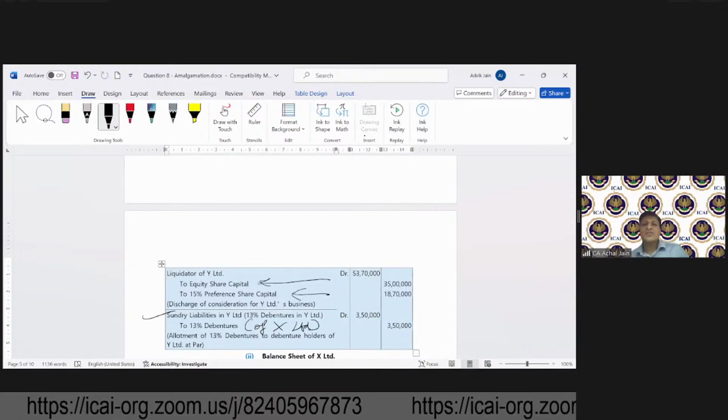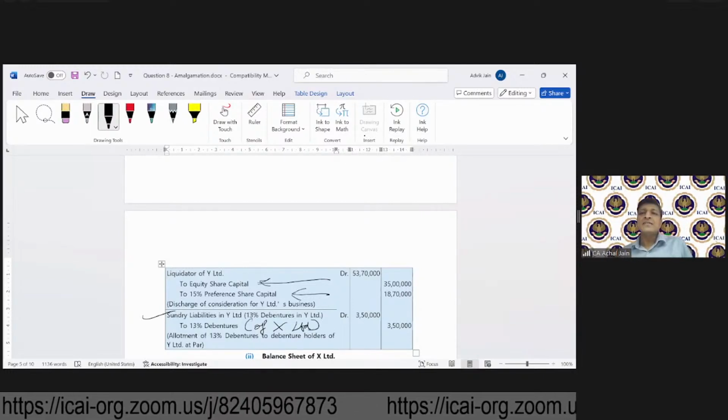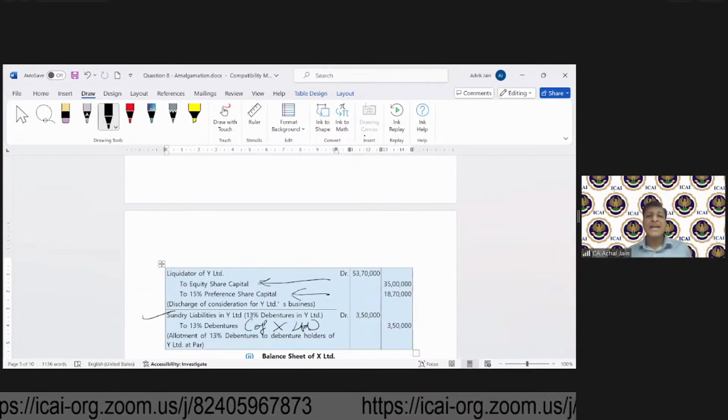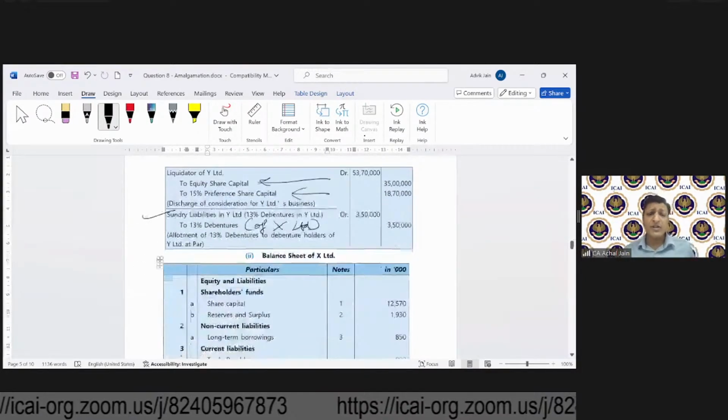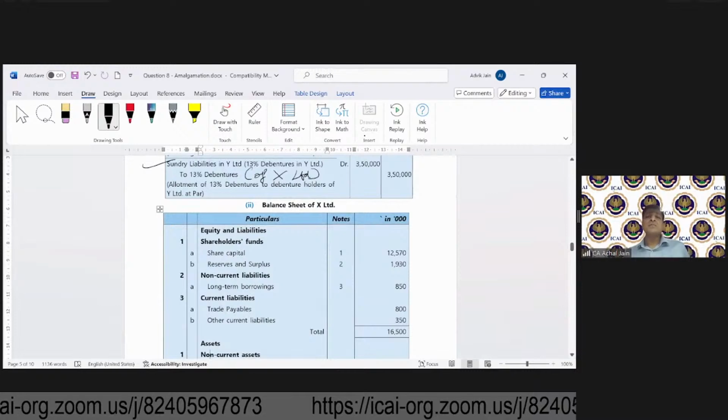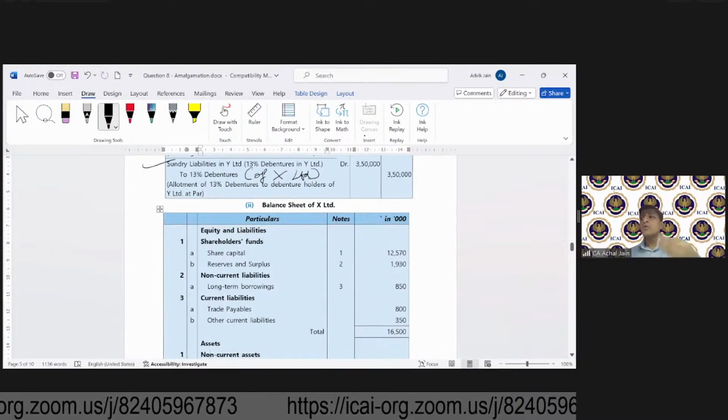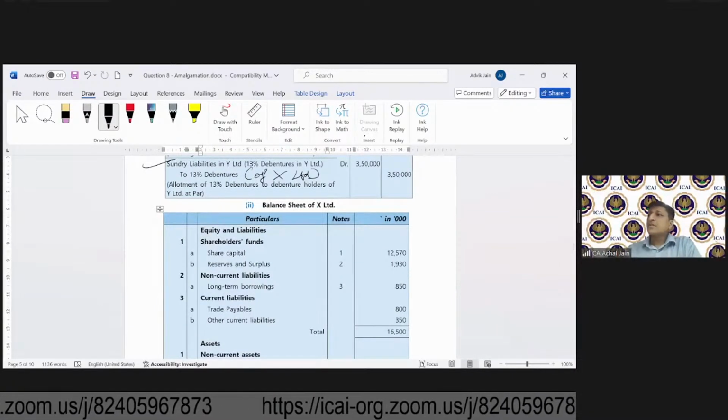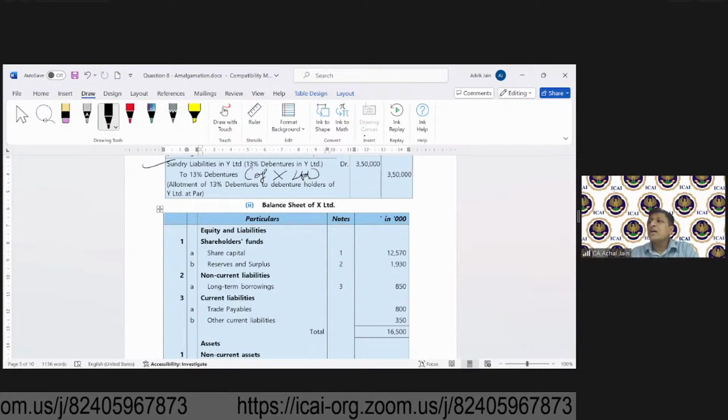So this is how this entire settlement has been done by X Limited. And after doing the settlement, what do we need to do? Very simple. Just place all of these amounts in the balance sheet.